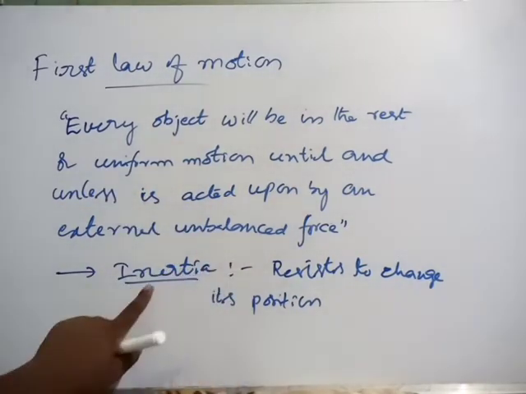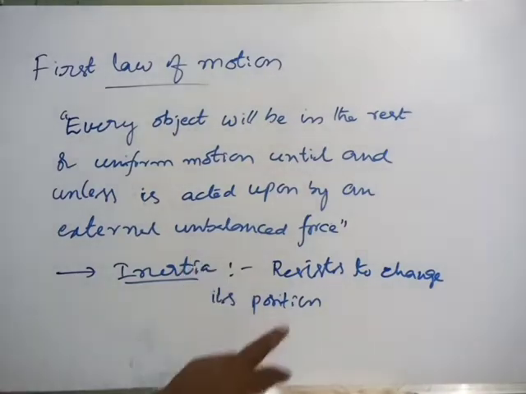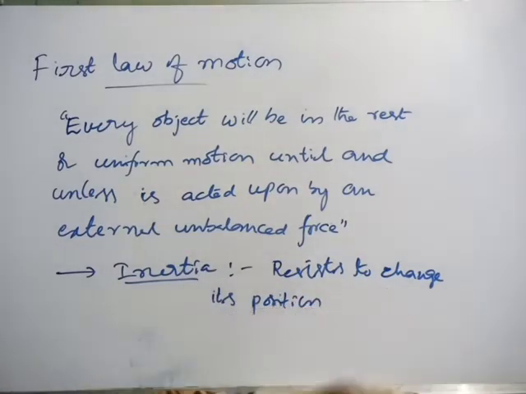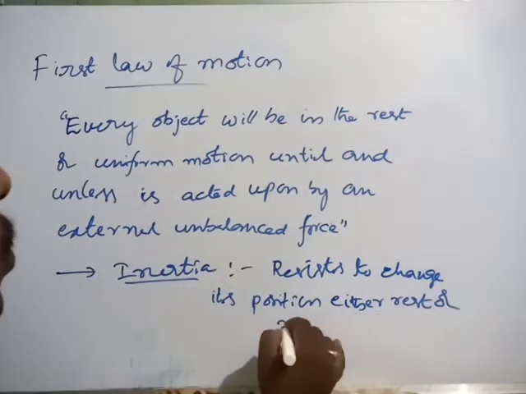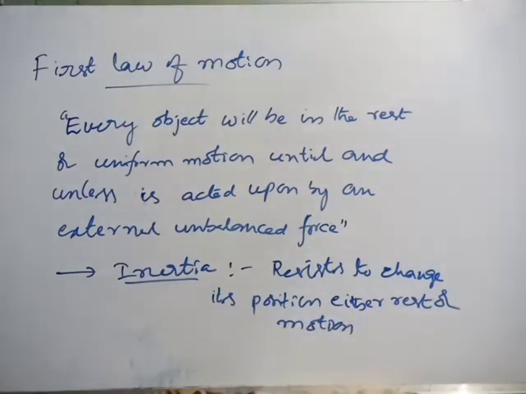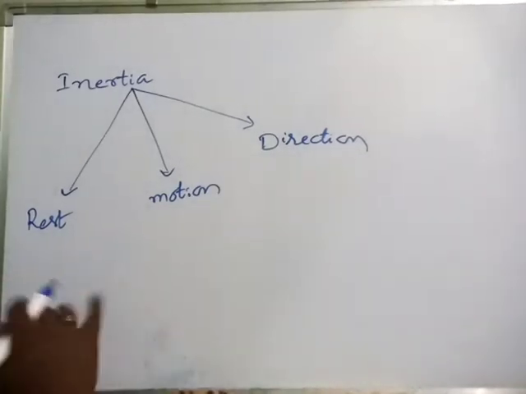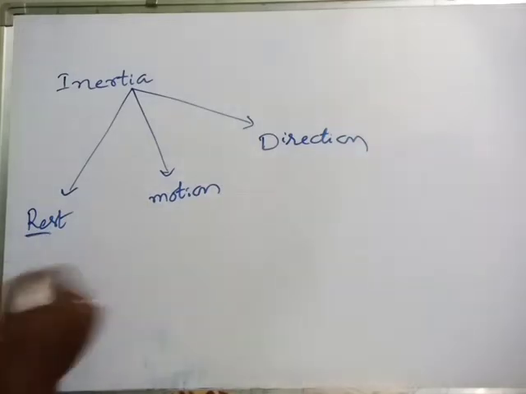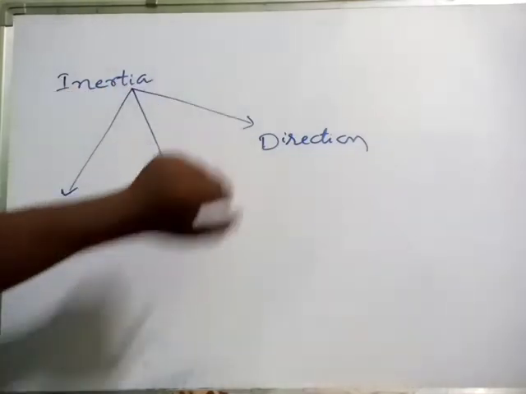So that is inertia. One more time: what is inertia? Inertia means the nature of a body to oppose or resist a change in its position, either rest or motion. If an object opposes a change from rest, that is called inertia of rest. Inertia is of three types: inertia of rest, inertia of motion, and inertia of direction.